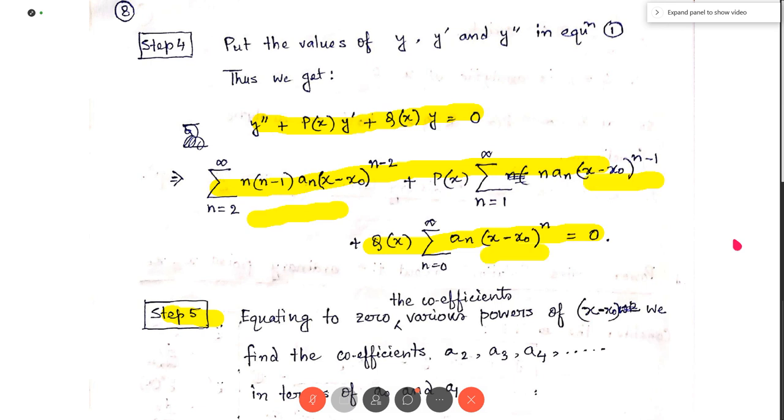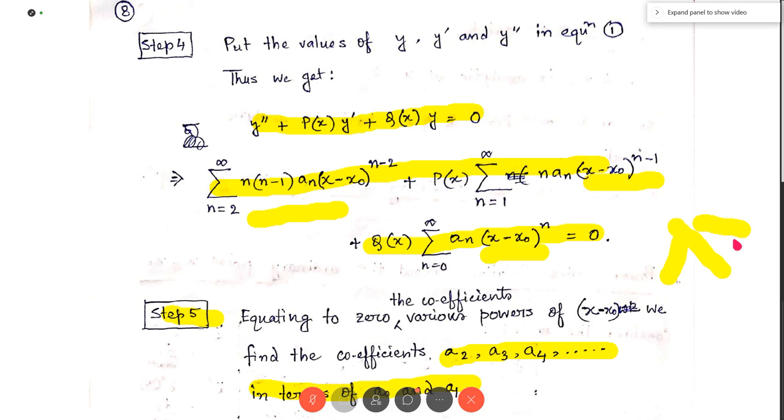So we equate to 0 the coefficient of various powers of x minus x0 from this equation, and we find the remaining coefficients a2, a3, a4 in terms of a0 and a1. In fact, equating to 0 the coefficient of (x minus x0) to the power n, we get a recurrence relation, and from that recurrence relation we get a2, a3, a4, the remaining arbitrary constants, in terms of a0 and a1.